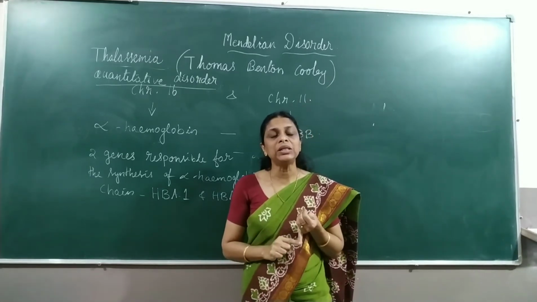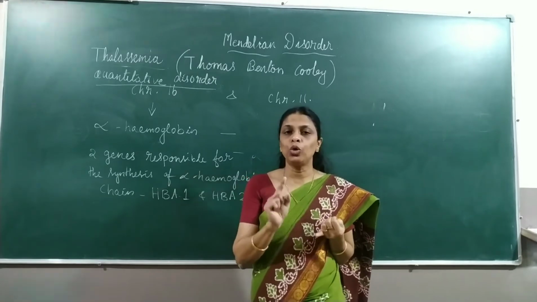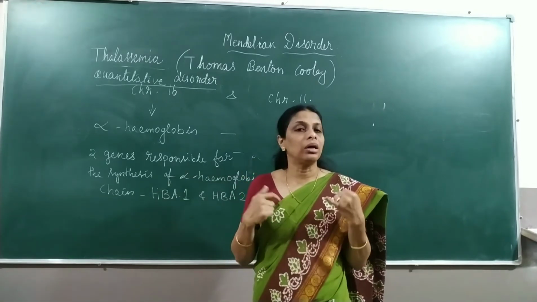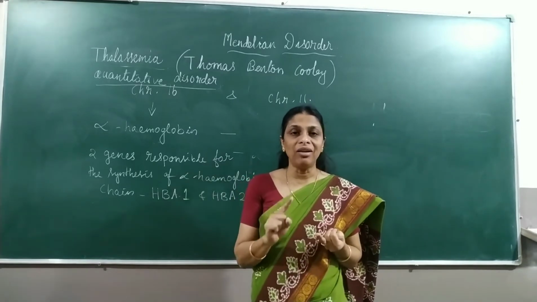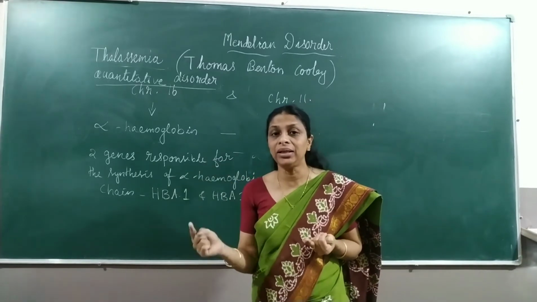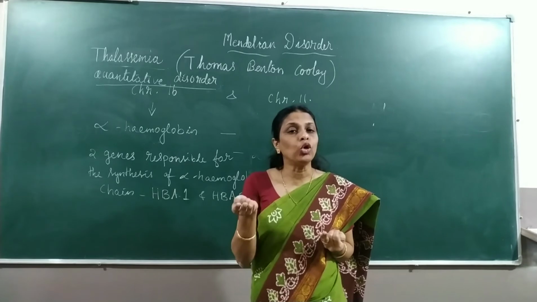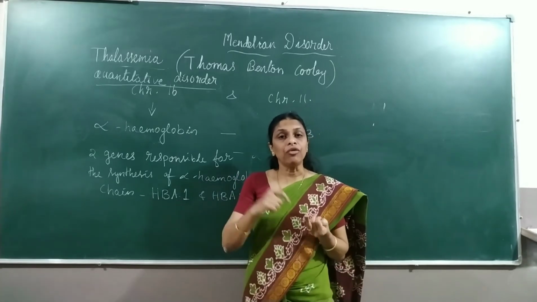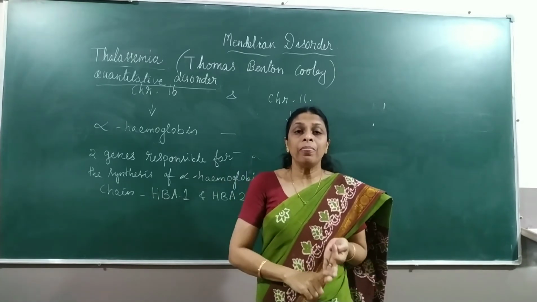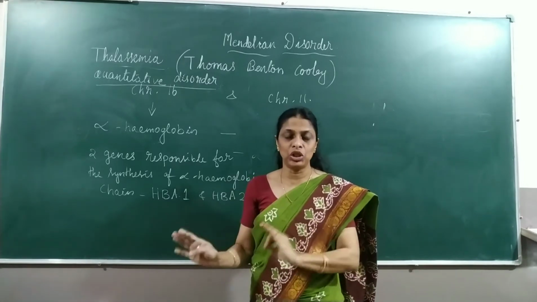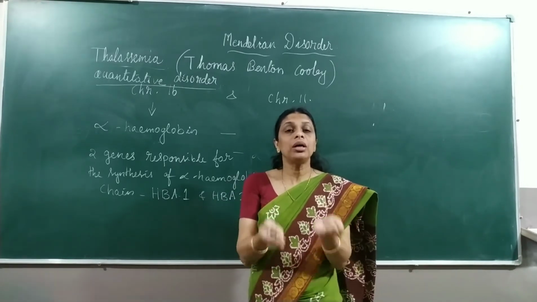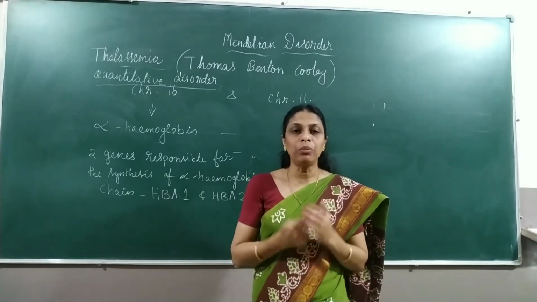If one allele is missing, it will not show much complications or symptoms. If 2 alleles are missing, we call it alpha thalassemia minor, where the hemoglobin production will be affected. If all the 4 alleles are missing, there will be no production of the alpha hemoglobin chain, which will affect the quantity of hemoglobin production.